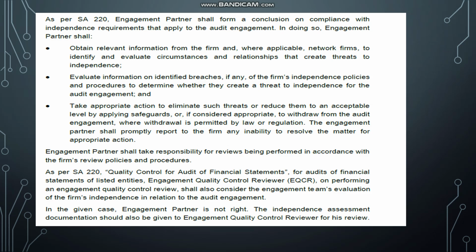Let's quickly go through the key terms. First one is network firms, then circumstances and relationships. Next is identified breaches, and next is appropriate action to eliminate threats or reduce them to an acceptably low level by applying safeguards.